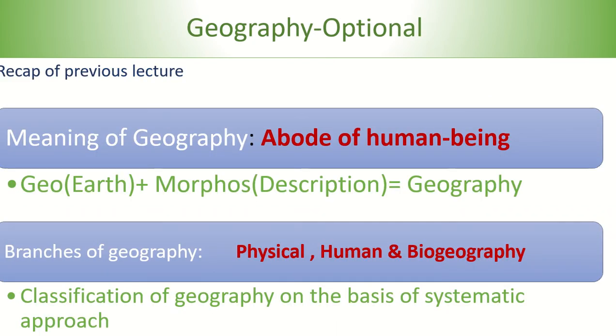Now recap of previous lecture. We have already learned the meaning of geography, that is abode of human being. Geo plus graphos equal to geography, that is description of the earth. And branches of geography: physical, human and biogeography. And we have seen the further classifications of physical, human and biogeography on the basis of systematic approaches.